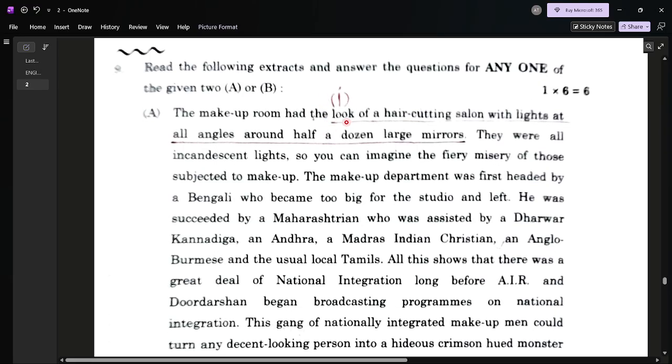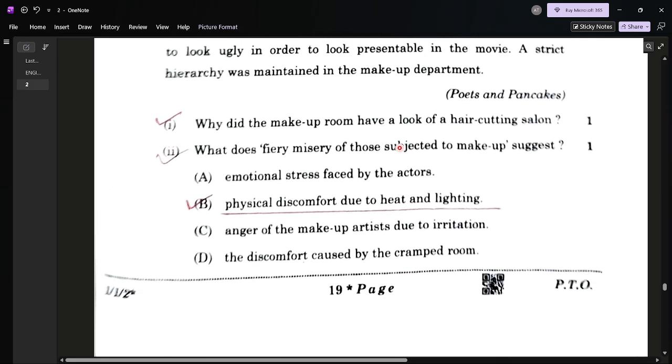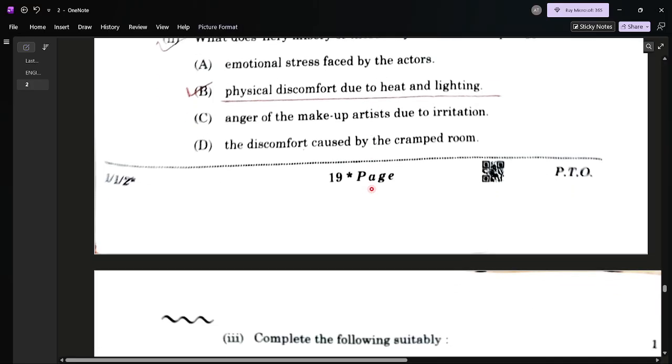"Look of a hair cutting salon with lights at all angles around half a dozen large mirrors." This is the answer to question number 1. What does the misery of those subjected to makeup suggest? Four options are given. Actually, it suggests option B. What is option B? Physical discomfort due to heat and lighting.